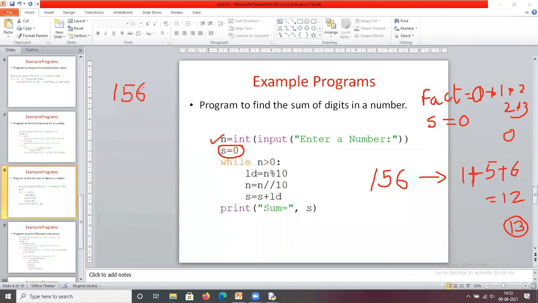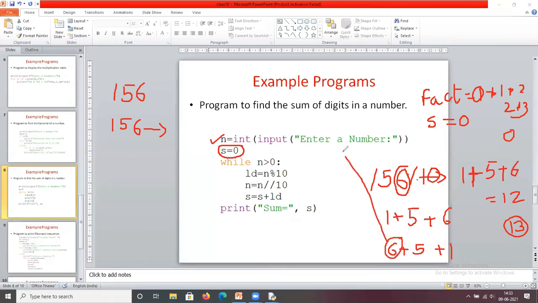Okay, that's it. Now see, this is 156. How do we find the digits of this number? For 156, the sum of these digits is 1 plus 5 plus 6. Another alternative way is 6 plus 5 plus 1. That means here I am going to divide this number by 10 and find the remainder. What is the remainder here? 6. So I add this 6 to some variable.